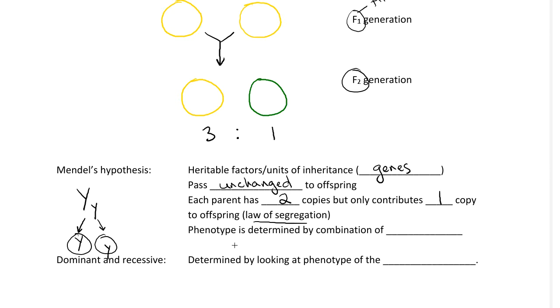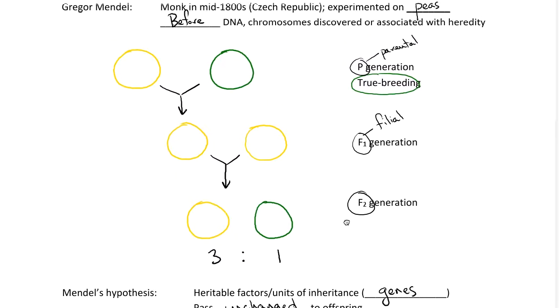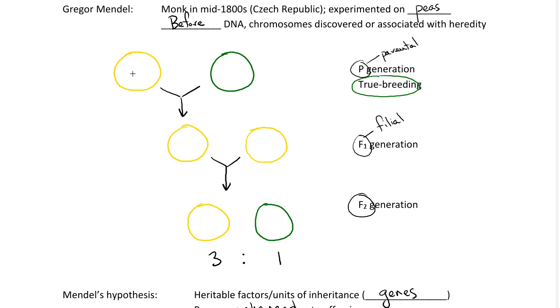And Mendel also deduced that the phenotype, the outward characteristic, like yellow or green peas, is determined by the combination of what we would call alleles, although he didn't use that term. So looking at one of his experiments, Mendel deduced that both of the alleles, or both of the forms of the heritable factors, as he might have said, in the pea generation were the same because they were true breeding. They were homozygous. So we'll call this one big Y, and this one little y, and I'm going to show my little y's trailing out the bottom here to distinguish them because y's look kind of similar.